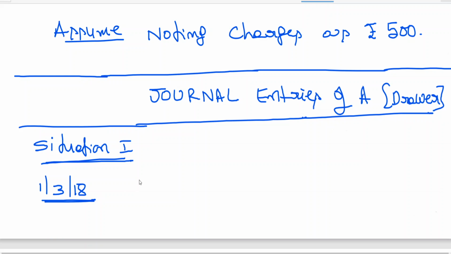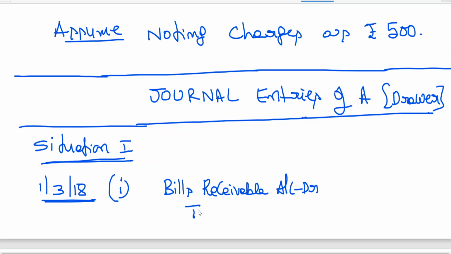Bills receivable account debit to B account. Who is the drawee? B. Drawee is nothing but B, no? What is the amount? 50,000.